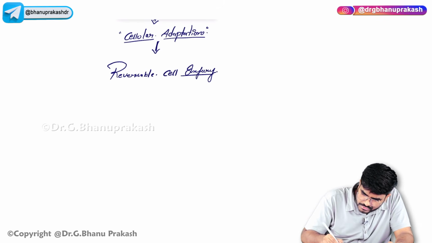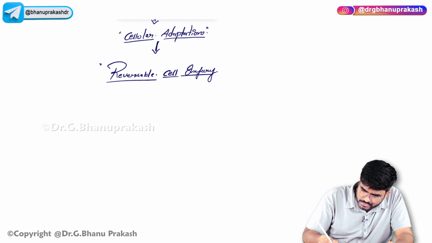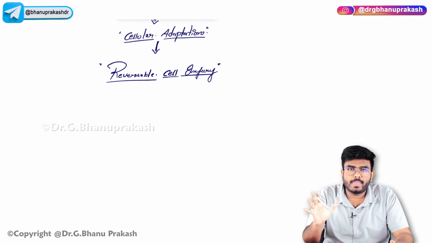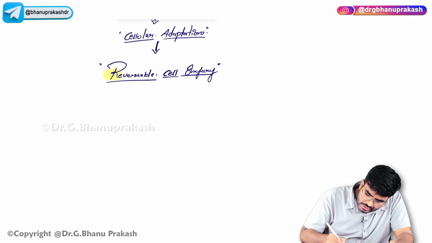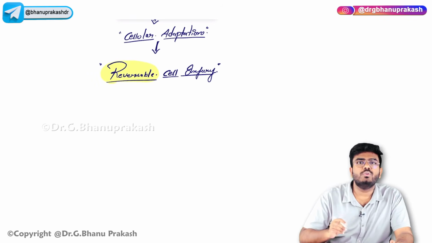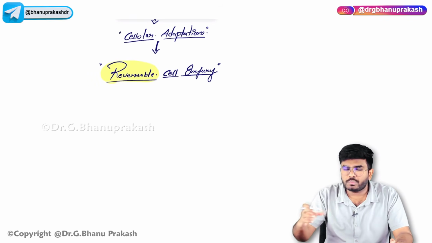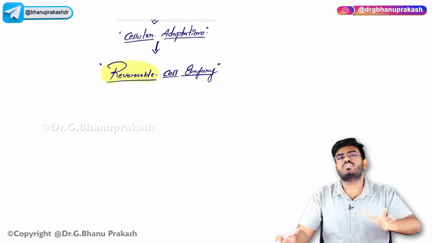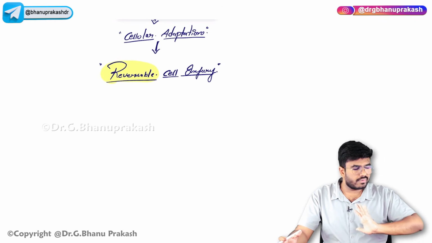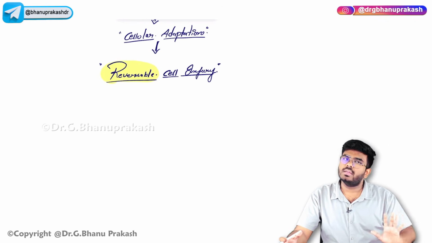There will be reversible cell injury. Now in reversible cell injury, certain events will happen, but in the name itself it's there, that the injury is going to be reversible. If you just remove the stress, the cell will go back to its original function, shape, and become absolutely normal.